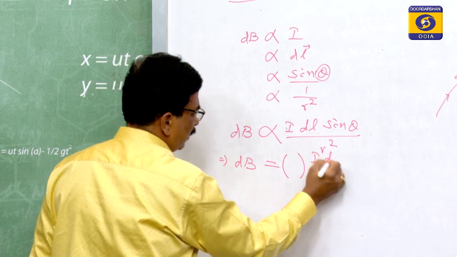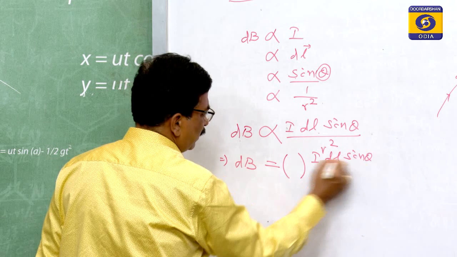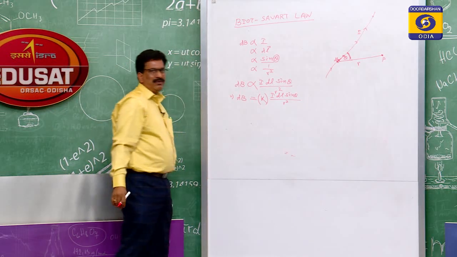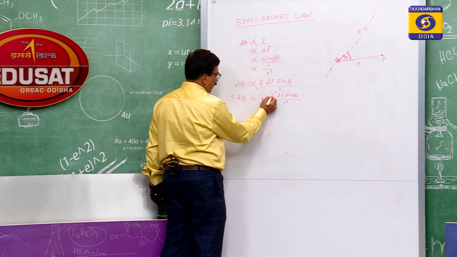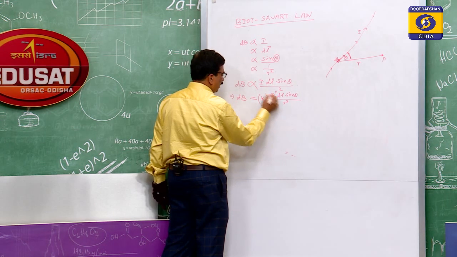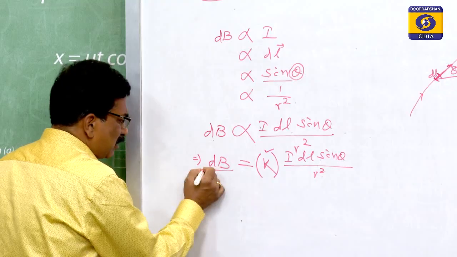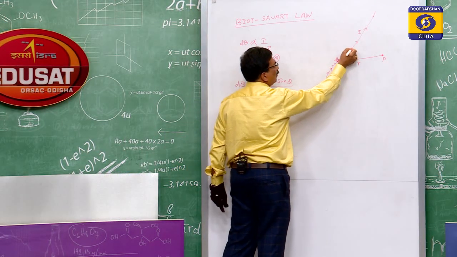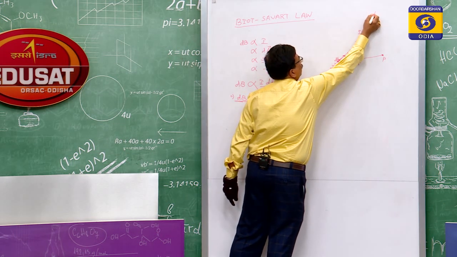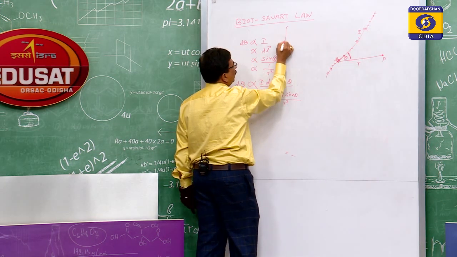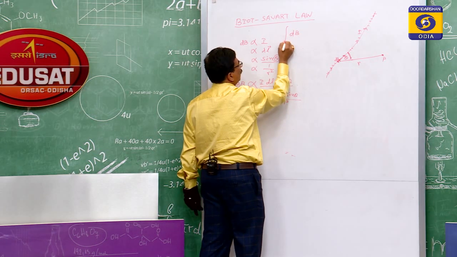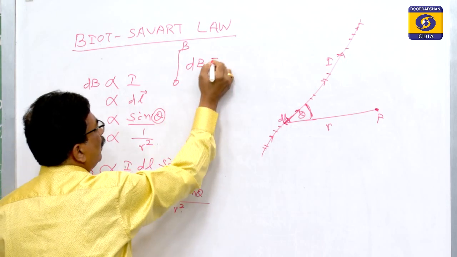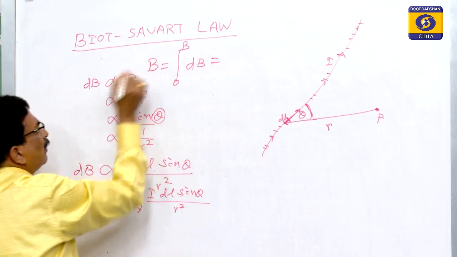So dB equals a constant times I dl sin theta by r square, and that constant we generally take as k. So that is k I dl sin theta by r square. What is the value of k? We will discuss. This is dB due to the small element, and if we have taken a number of small elements, then the integration of that small element over the length from O to B will be the total magnetic induction B.